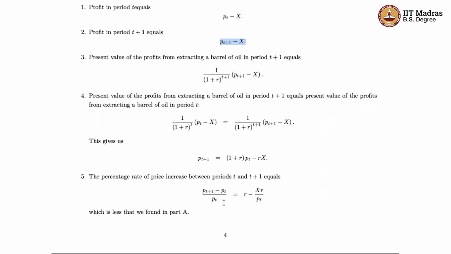So what this tells you, to summarize, is that you have this notion of no arbitrage pricing, which we also use at different places. But you have to be very careful about how you apply it, right? You cannot just blindly apply it to always say that (PT+1 - PT)/PT is equal to R, because there may be some costs specific to this asset, and then you have to incorporate those costs when you apply the no arbitrage condition, right?